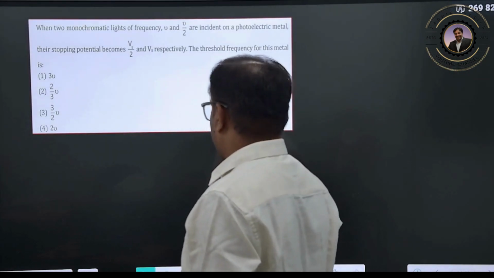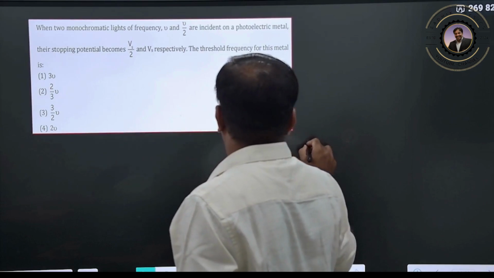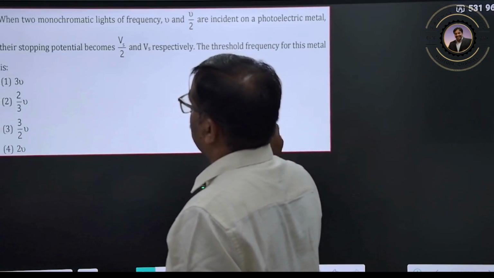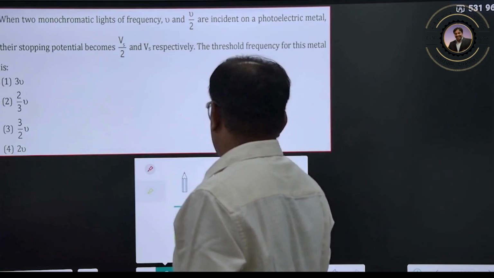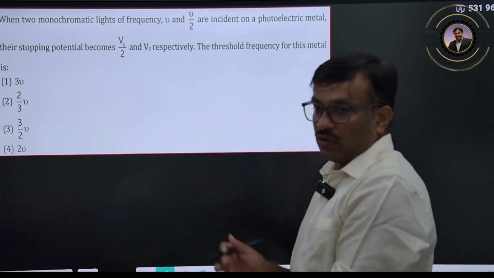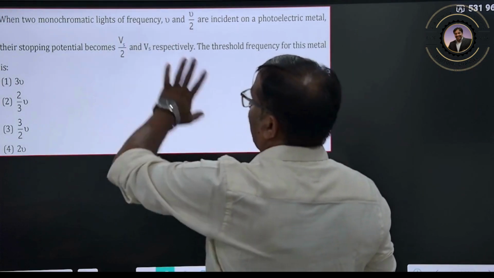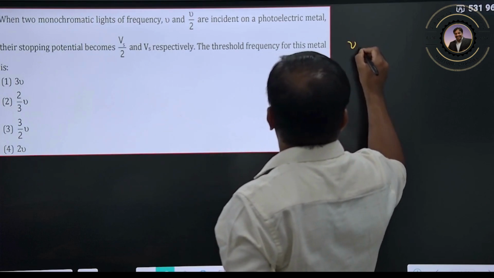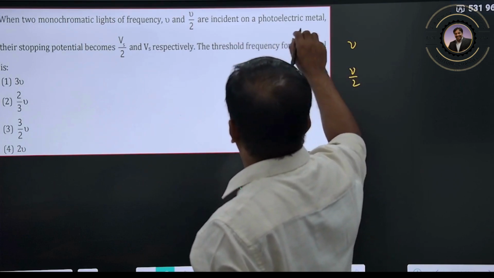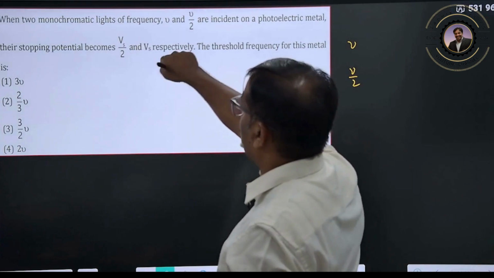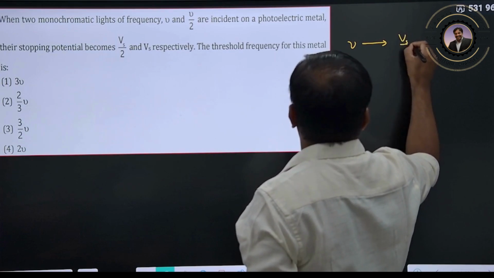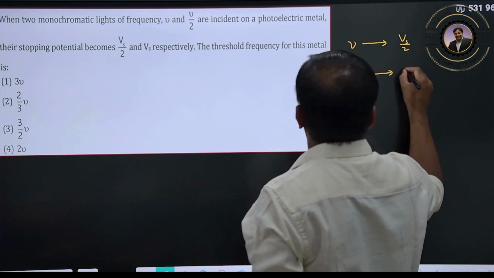Exactly the same type of question. First understand the question very easily, and once you understand, just substitute the concepts. If it is not visible also don't worry. When two monochromatic lights of frequency mu and mu by 2 are incident on a photoelectric material, the stopping potential becomes Vs by 2 or Vs.